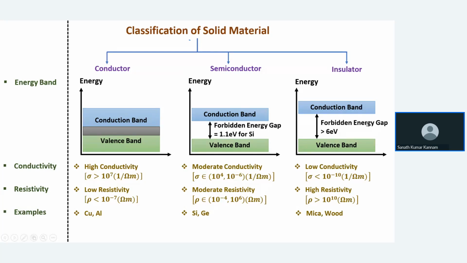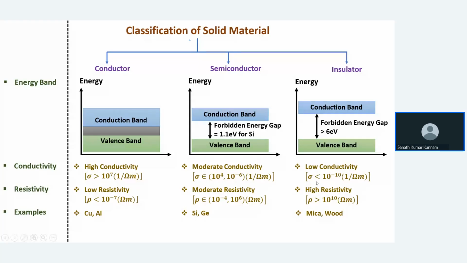So that much energy is required for the electron to jump from the valence band to the conduction band. So here, if you say 6 electron volt, that is 6 into 1.6 into 10 power minus 19 joules, that much energy is required to jump from the valence band to the conduction band. So the forbidden energy gap is more for the insulator. So if it is more, conductivity is less.